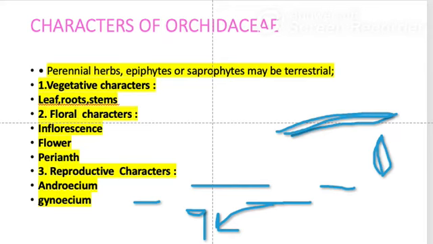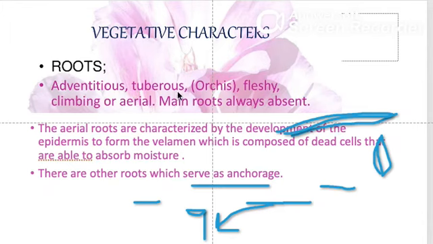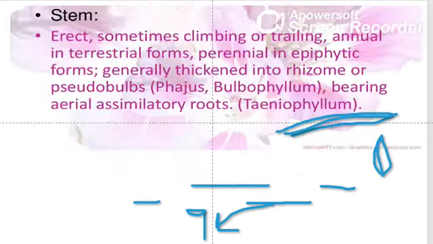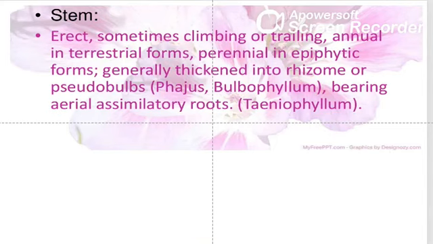Remember that the roots are adventitious. They are tuberous, fleshy. There are two types, namely aerial, which has velamen, and climbing, which helps in anchorage. You have the stem, which is erect, and it can be converted into rhizome or pseudobulbs. And you have the leaves, which are fleshy.